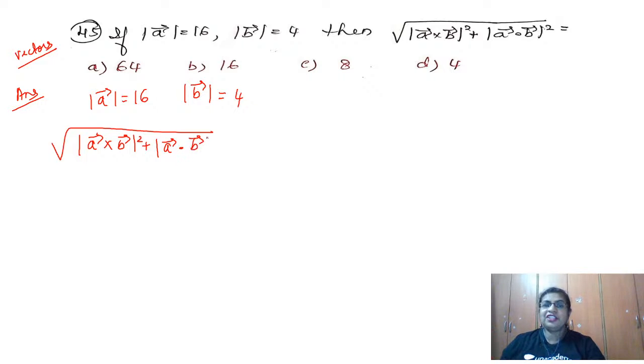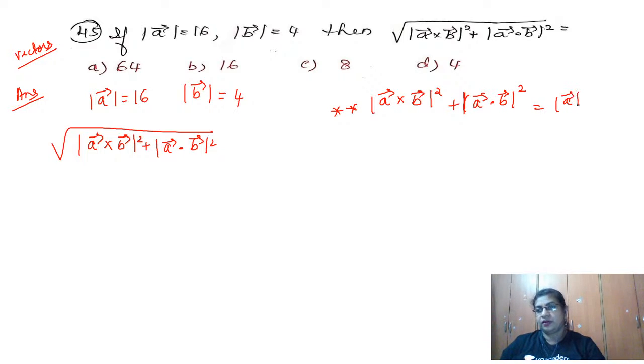Now for this I have a shortcut for you. What is that shortcut? We know the shortcut is that the cross square, that is A cross B vector, the whole square, plus A dot B the whole square, is nothing but A square B square. Remember this.